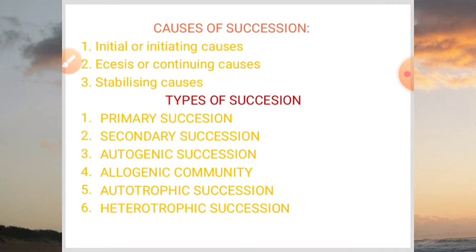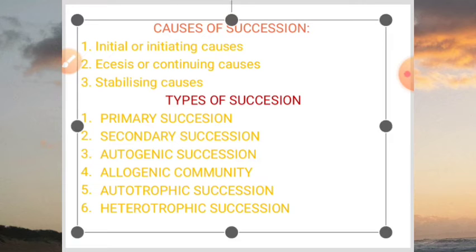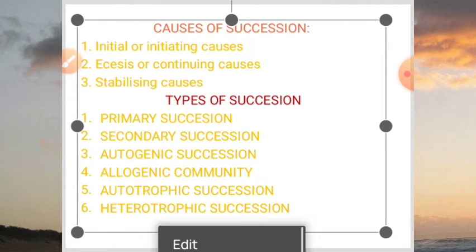Sometimes the succession is named depending on where the succession has started. For example, if the succession starts in a water body, we call it hydrosere or hydric succession. If the succession starts on land, we call it mesic succession.